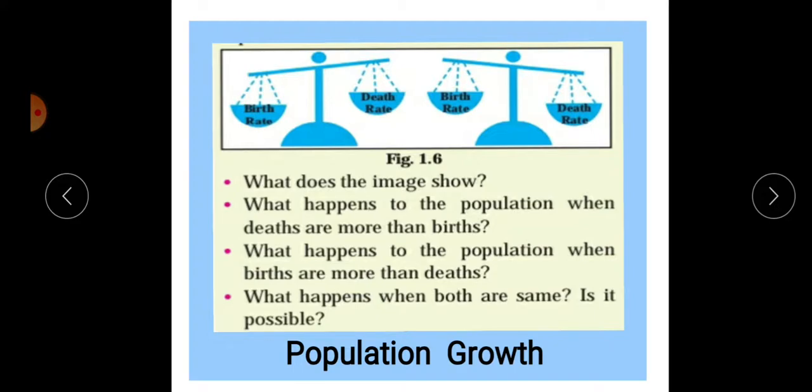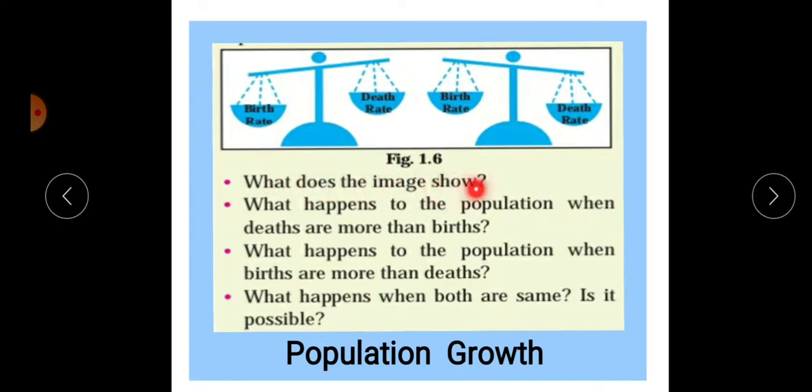If both are equal, this condition also depends on several factors, for example, the economy of a country, climate, and natural calamities. All these factors are responsible for the difference between the birth rate and death rate of any region.